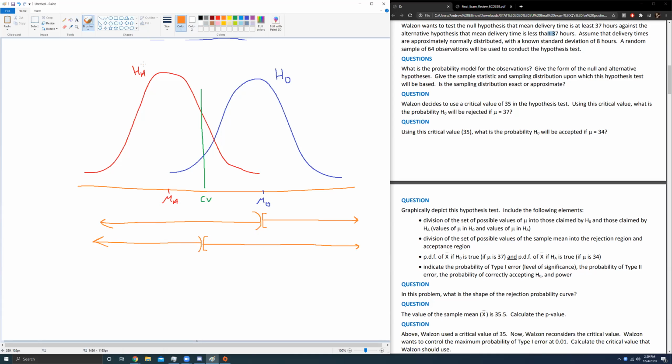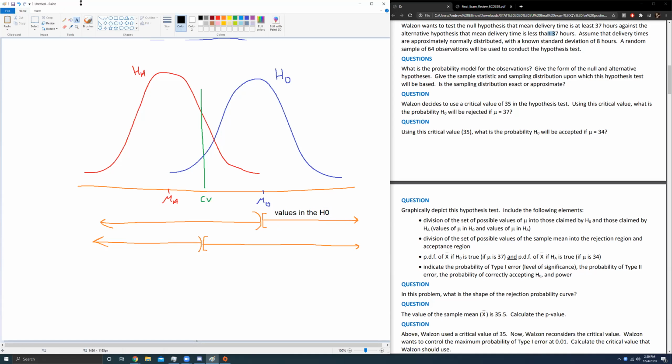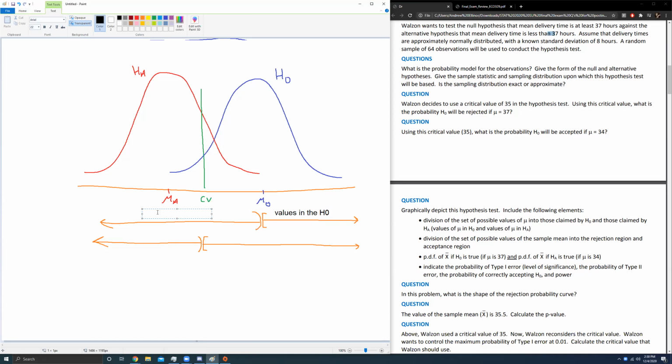And all your job is to label each of these things accordingly. So I'm going to type this. This half line is values in the null hypothesis, something like that. Or if I were to be wordier, values that satisfy the null hypothesis, or null hypothesis is true. All these sorts of things where we're saying that these are values that are in the null hypothesis. Conversely, we have this open interval is values in the alternate hypothesis, so values in the HA.